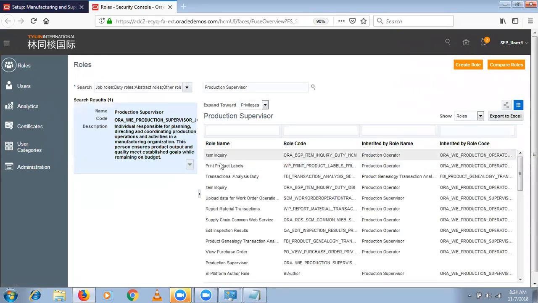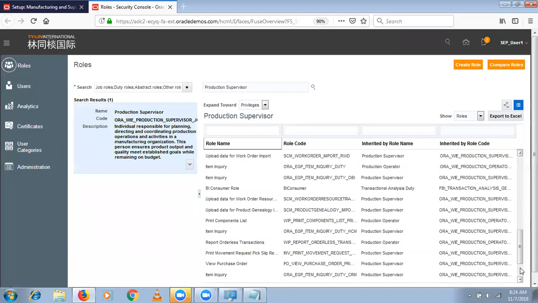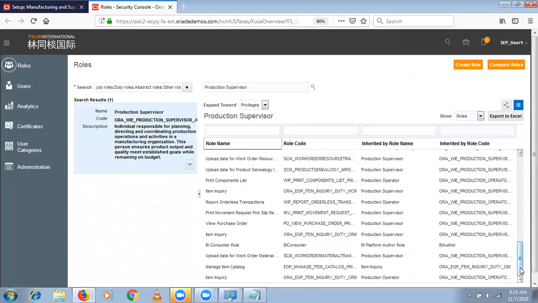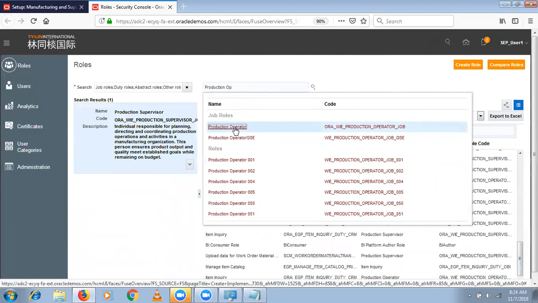So here you can see all these privileges, what this person can do. He can report material transactions. Likewise, he can perform the production operator role also. This person has production exceptions, everything. That means this person is going to have complete work execution privileges, as well as production operator privileges.